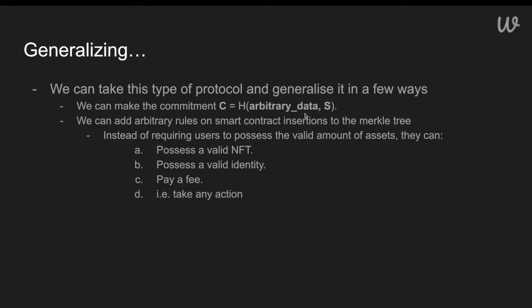We could add more arbitrary data to these commitments. So maybe instead of the amounts, we also add an asset identifier, and then we can get a mixer that supports multiple assets at once. And we can add arbitrary rules to these smart contracts upon insertion. We can say that you can only append an element to the Merkle tree if you possess a valid NFT or a valid identity or pay a certain fee, and so on.